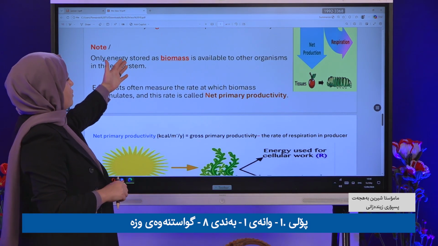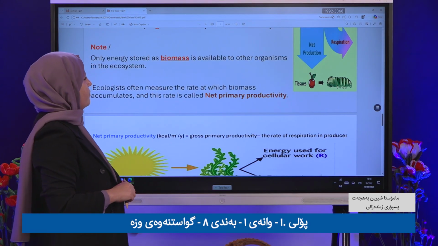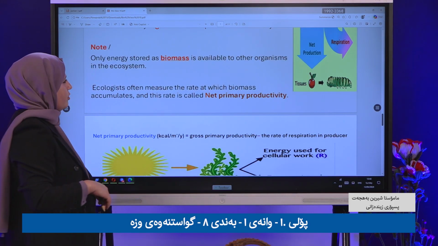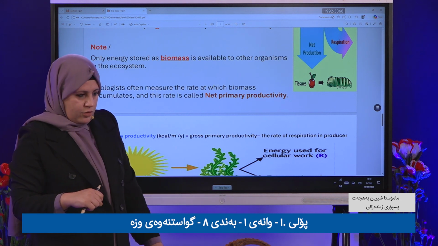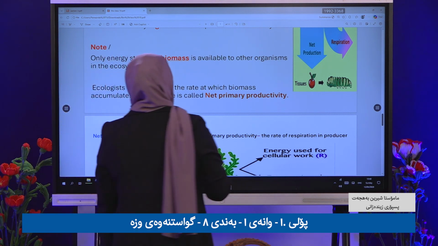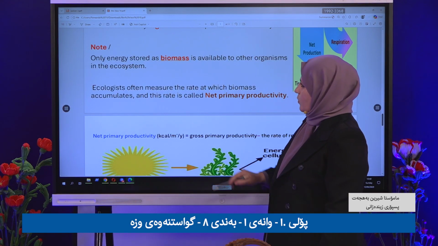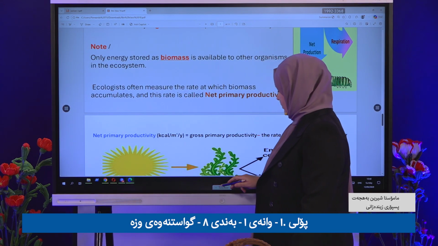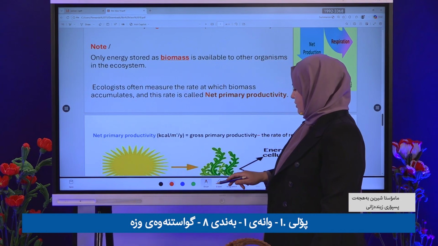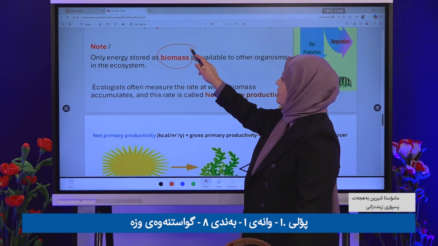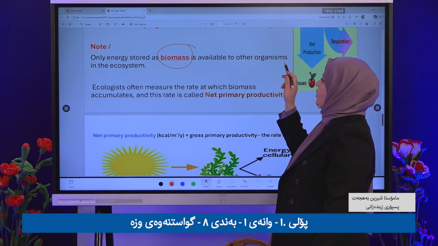Only energy stored as biomass is available to other organisms in an ecosystem.